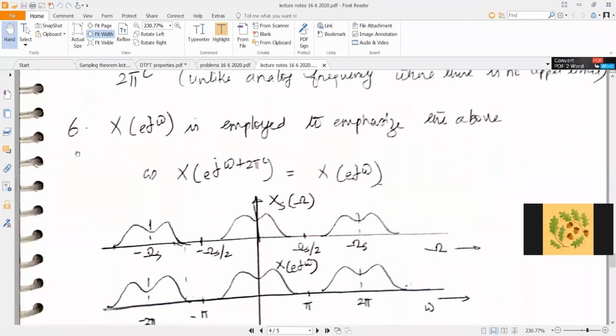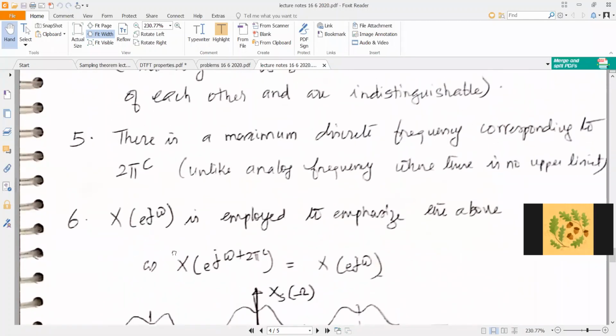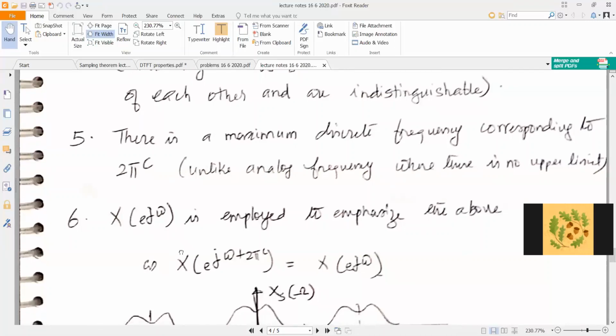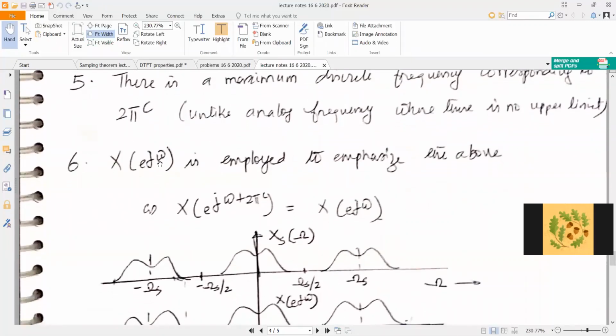Now, why do you have this representation X of e raised to j omega? I had asked you to take my word that there is a reason why we have used X of e raised to j omega. This reason is that X of e power j omega is used to emphasize the fact that X of e raised to j into (omega plus 2 pi radian) is equal to X of e raised to j omega.